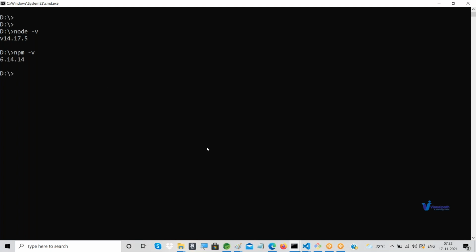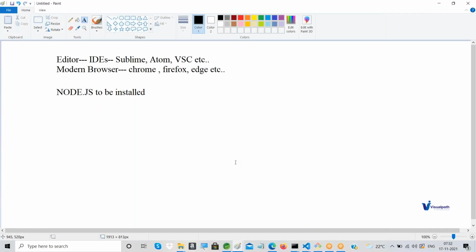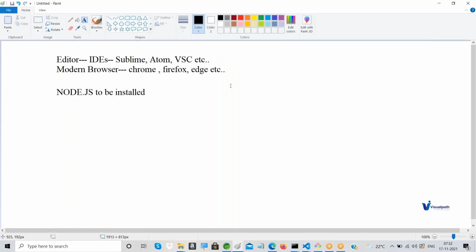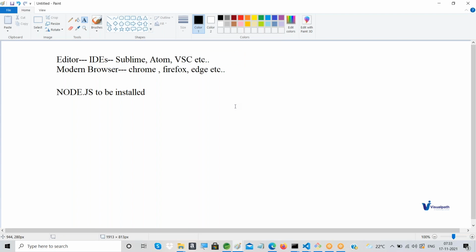So these are the prerequisites with respect to Angular before starting Angular. The next one is an editor, an IDE. As we fixed it, Visual Studio Code is completely free to use, guys. Here you have to be very careful. I'm talking about Visual Studio Code, not Visual Studio. Visual Studio is also available, but its purpose is different.